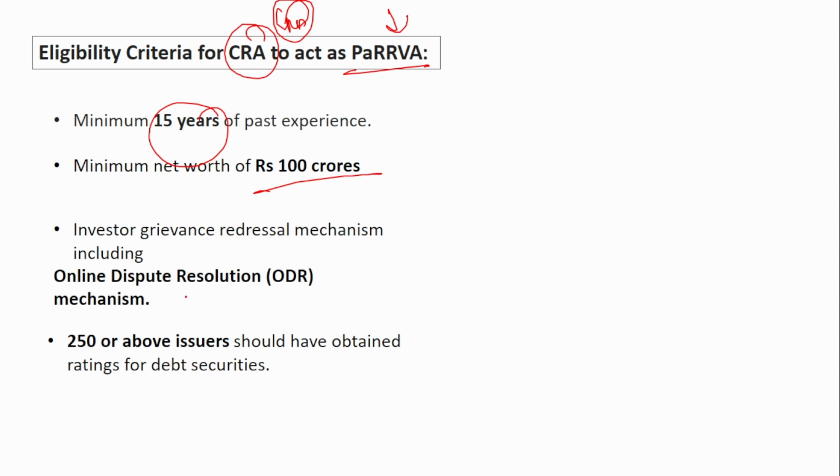And they should also have an online dispute resolution system. That is very important, because if any customer raises any concern, that has to be resolved immediately, right? For that, they have to have an online dispute resolution mechanism. And they should have rated 250 or above debt securities. 250 or above issuers should have obtained ratings for their debt securities. These many ratings they should have provided. Only then are they eligible to apply under this PaRVA.